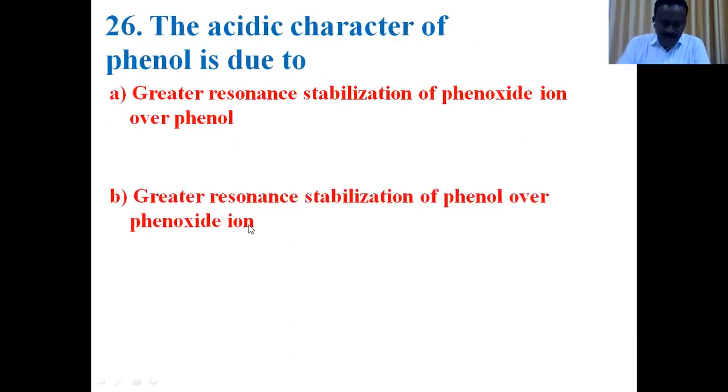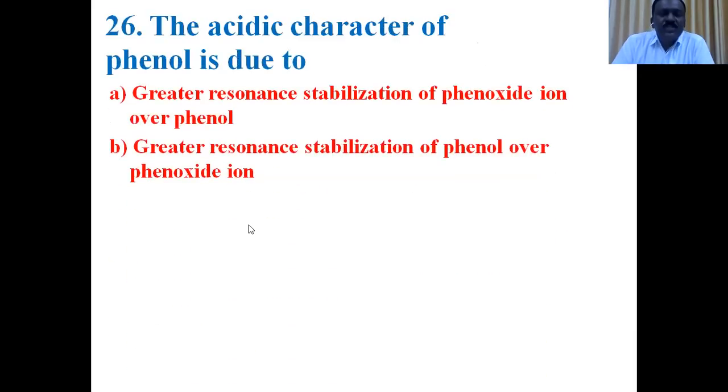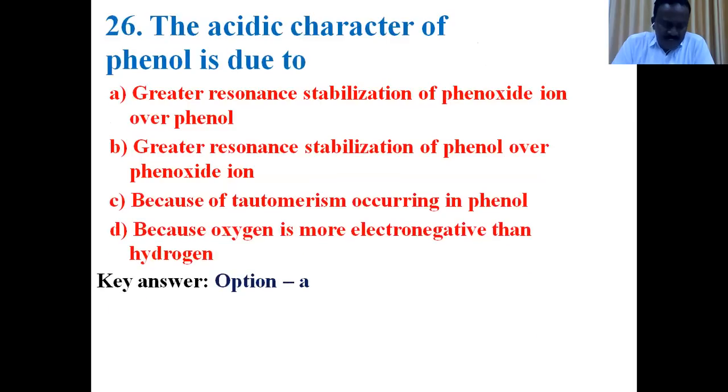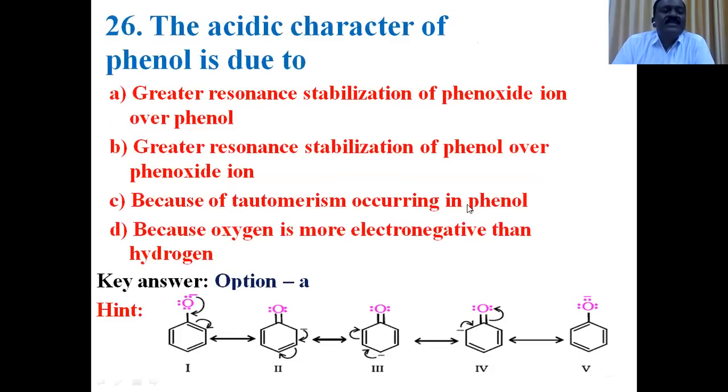Next question, 26. The acidic character of phenol is due to... It is already discussed in the previous questions. Phenol is acidic due to greater stability of the phenoxide ion. The phenoxide ion is more stable than phenol by resonance. Both phenol and phenoxide have resonance structures. Phenol and phenoxide both have 5 resonance structures.